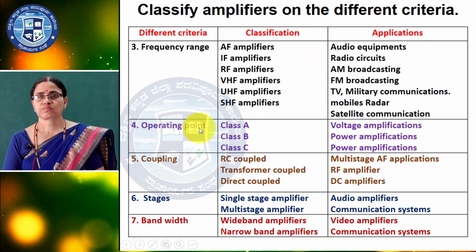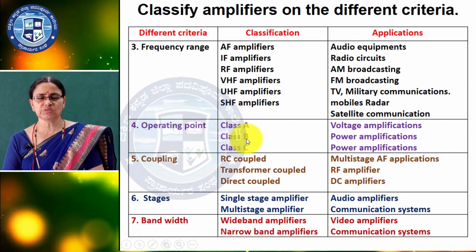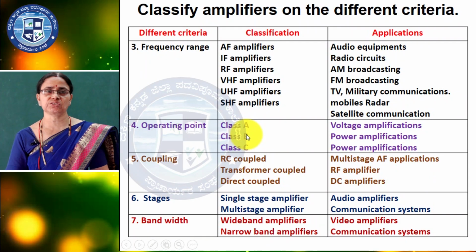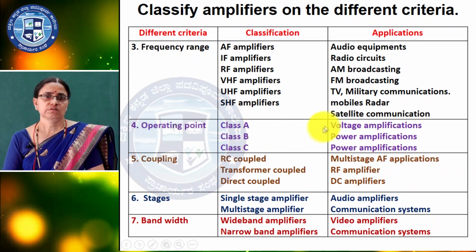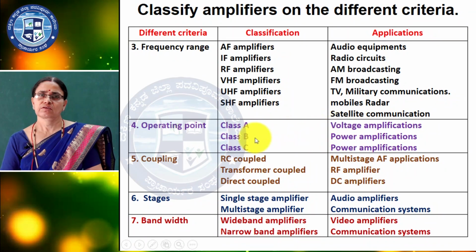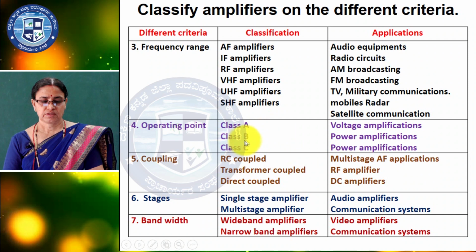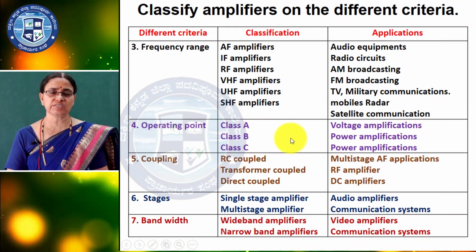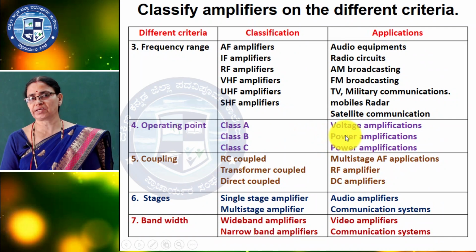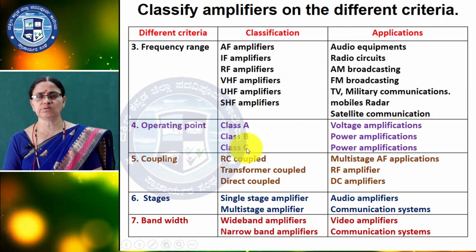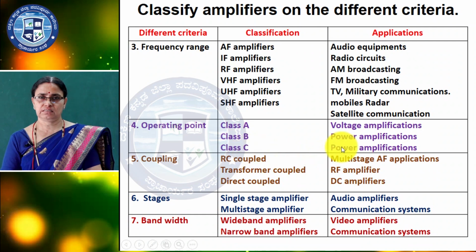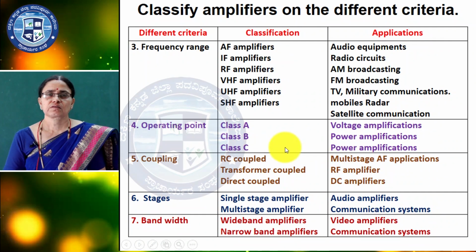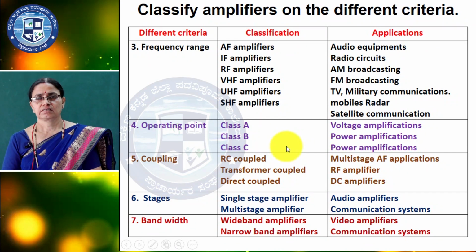Operating range, again class A, B, C, and one more, that is AB. They did not mention it in the textbook, but I have given it here. Class A, that is voltage amplification, we use class A amplifiers, that is common emitter, common collector, common base. The Q point is in the middle of the load line, and we get the full 360 degrees in the output. Class B, the Q point is at the cutoff region, and we use it for power applications, only pulses we are getting in the output. And class C, again it is a power application, here it is less than 180 degree output.